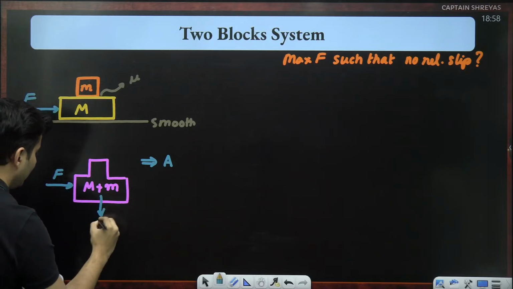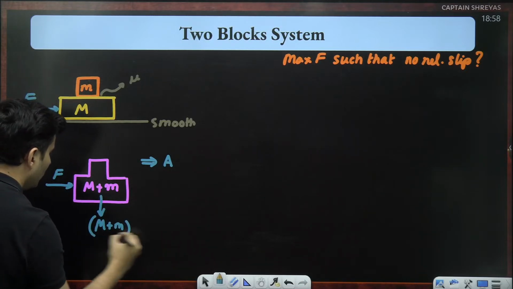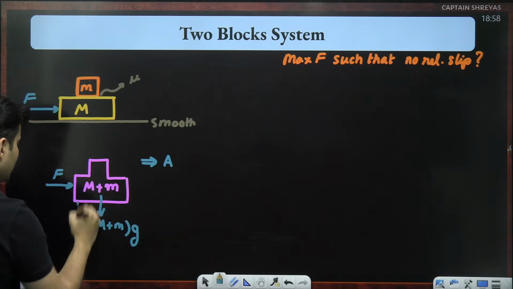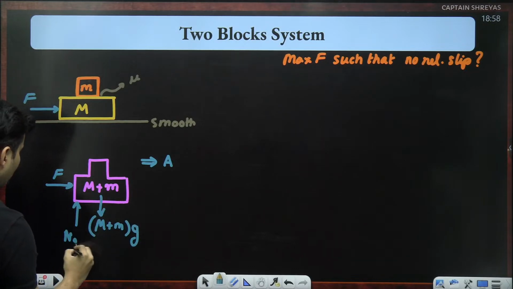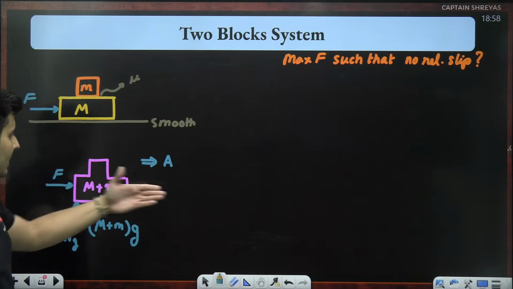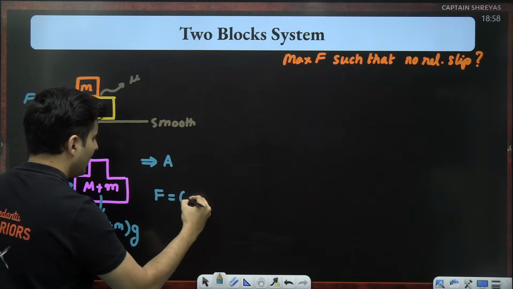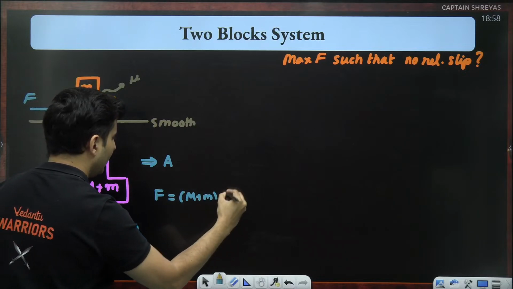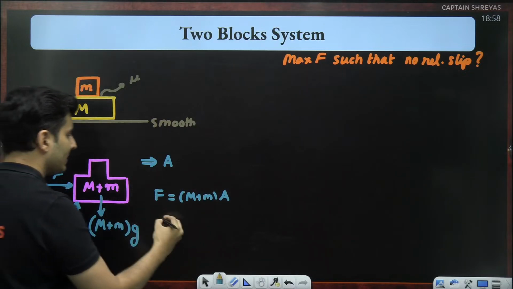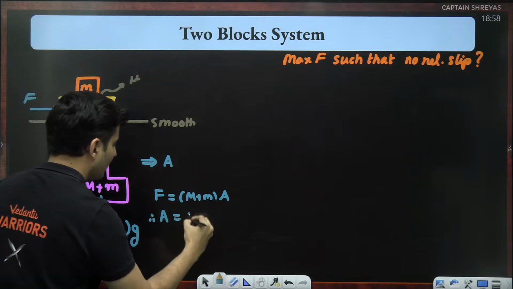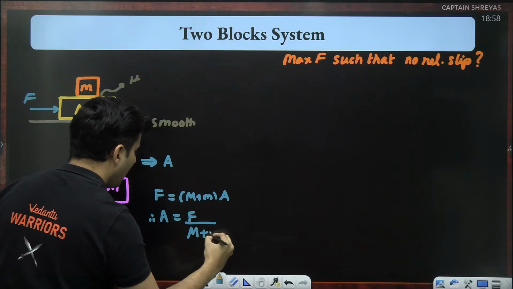Yes, there is weight, which is M plus m into g. Yes, there is normal reaction from the ground, but this entire thing will end up accelerating, and we can find this out very easily because F will be M plus small m into a, taking the whole thing as a system. Therefore, acceleration will be F divided by M plus m.